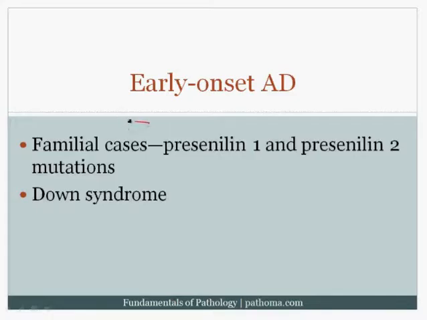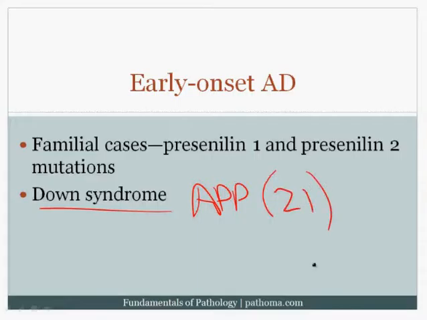One key association is that there is a set of familial cases, the major mutation here being in a gene called presenilin 1. The second association here is Down syndrome, and the major issue here is that the amyloid precursor protein is present, of course, on chromosome 21, and so that's particularly high yield to be aware of.